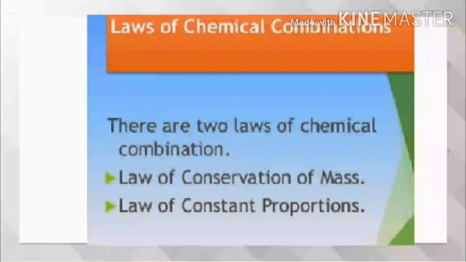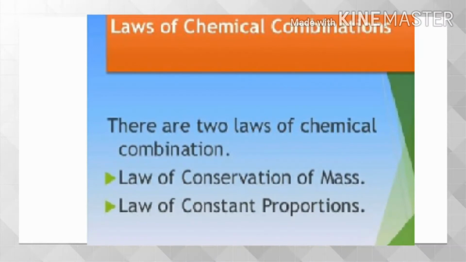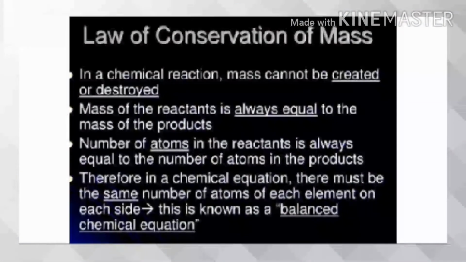Now we will learn about laws of chemical combination. There are two laws of chemical combination. First, law of conservation of mass, and second, law of constant proportion. Law of conservation of mass states that mass can neither be created nor destroyed in a chemical reaction. The mass of the reactants is always equal to the mass of the products.